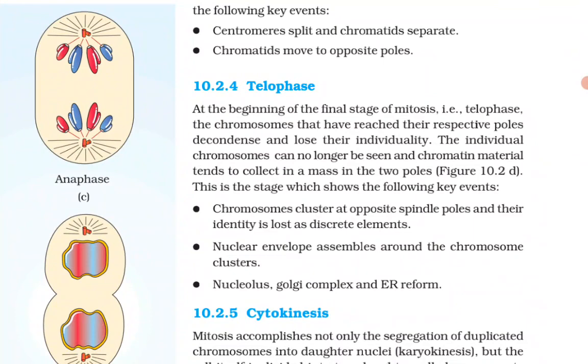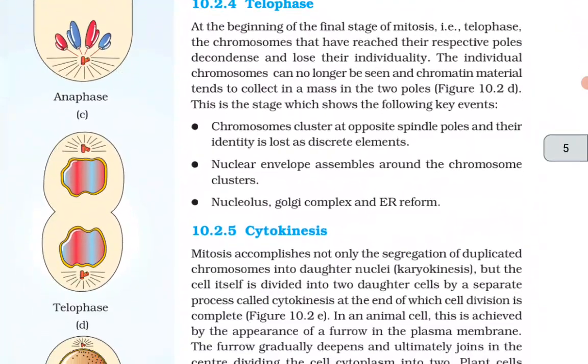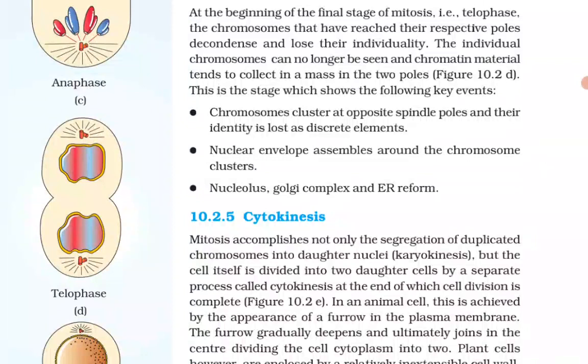This is the stage which shows the following key events. First, chromosomes cluster at opposite spindle poles and their identity is lost as discrete elements. Second, the nuclear envelope reforms around the chromosome clusters. Third, the nucleolus, Golgi complex and endoplasmic reticulum reform.